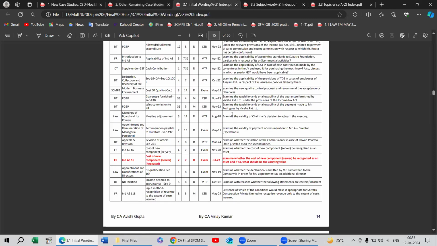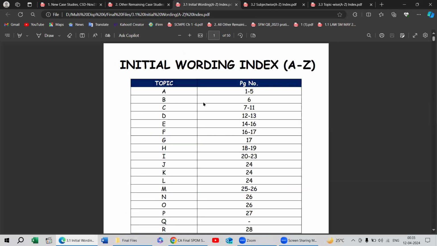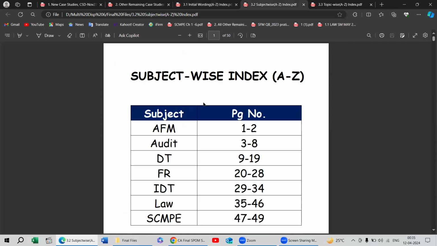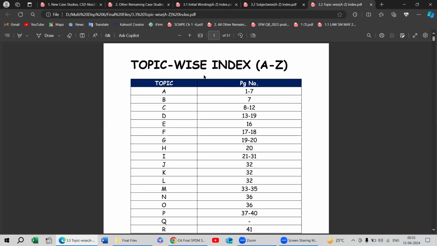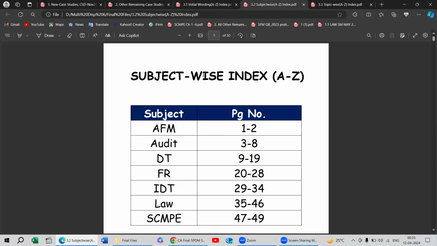And now there are the three indexes that I have created. Like this is the initial wording index. I will properly tell how to effectively use this index. Then there is the subject wise index, and then the topic wise index. There are three indexes carrying 50 pages each. The difference is just that the sorting and analysis have been done according to that. Now firstly, the most important index is the subject wise index, and how you will use this index, I will tell now.